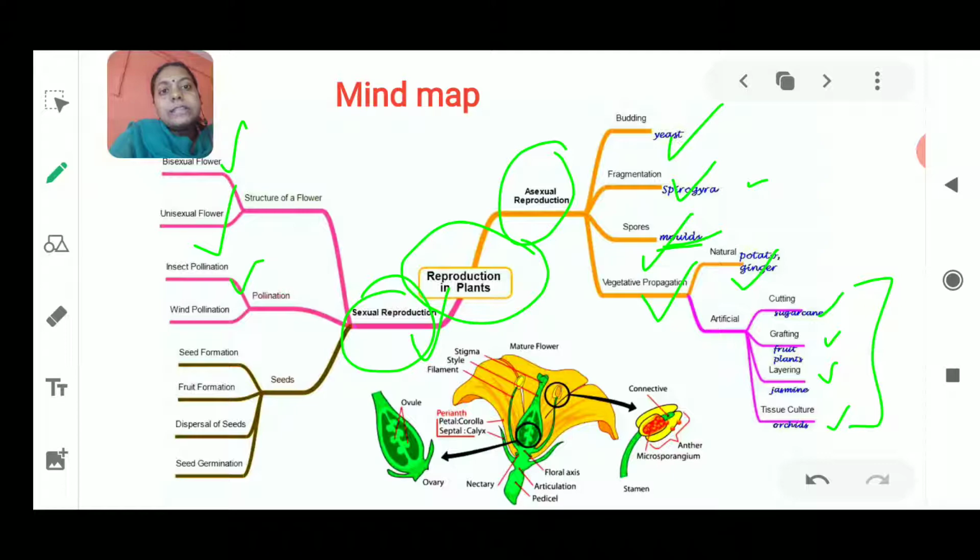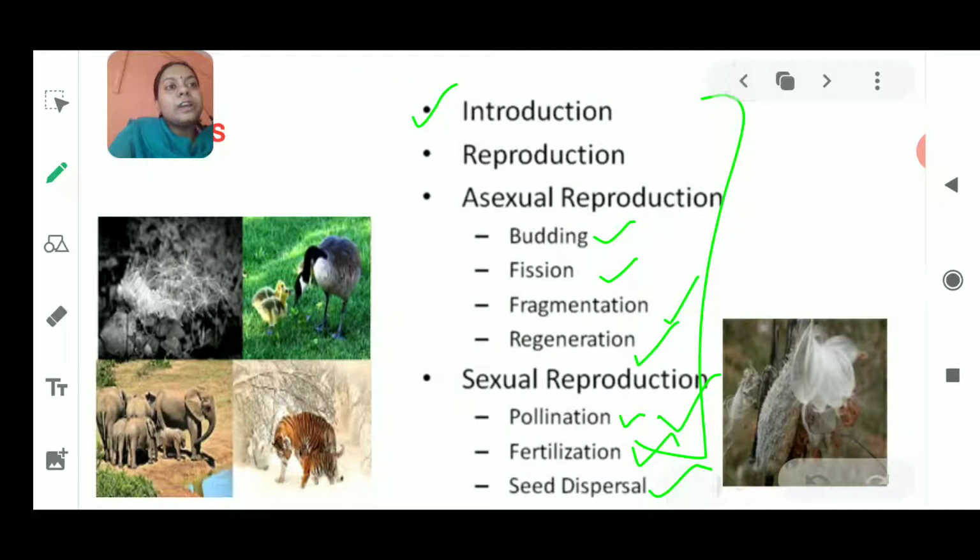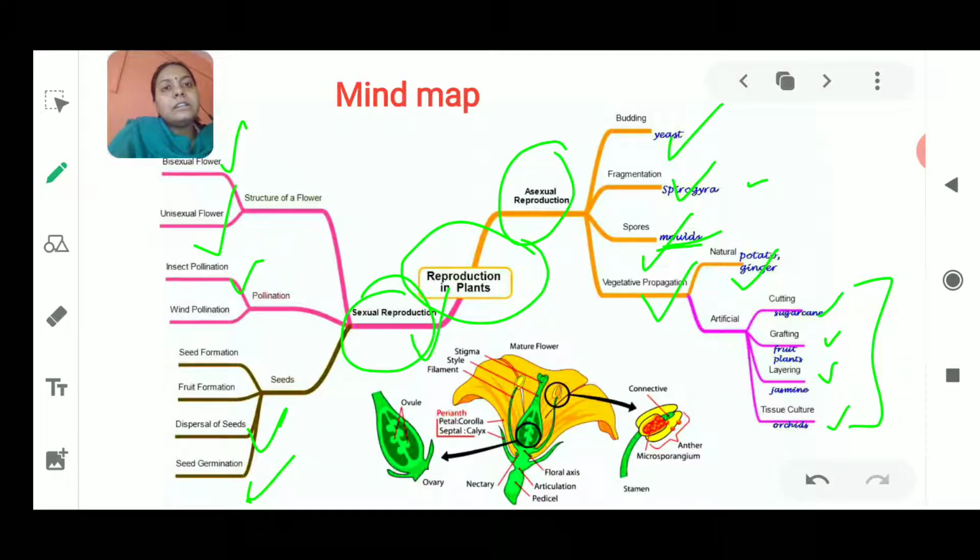Now in seeds, how is the seed formed, how is the fruit being formed, then once the fruit is formed, how it is going to be dispersed, and how this seed is going to germinate and give rise to a new plant. Okay, so this is all about the topics which we need to cover in this chapter. These were the topics, and how these topics are interrelated with each other we could see here in the steps of this mind map.